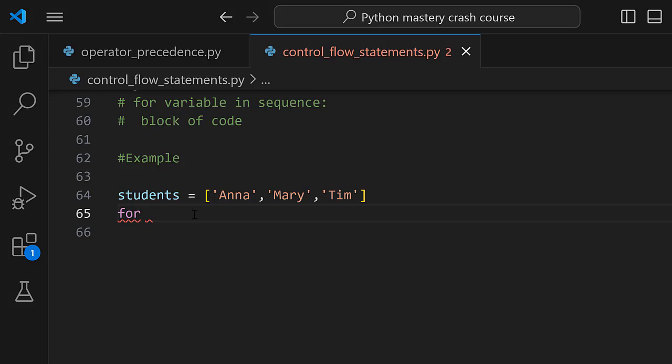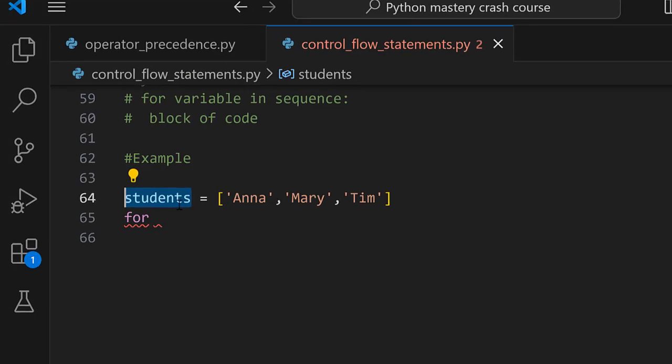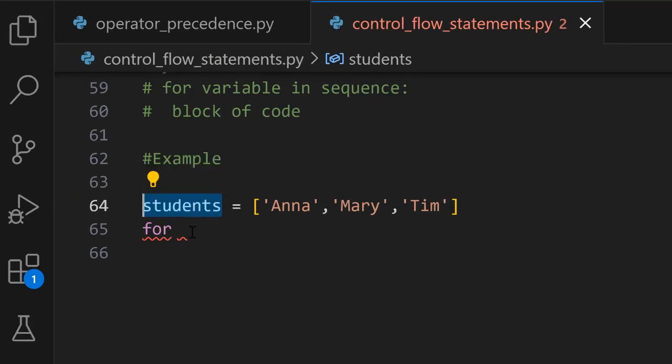The variable that we use to iterate through the sequence is always user defined, meaning that if our current variable is students, for us to be able to iterate over the students variable, we can actually use any user-defined variable as long as it is in line with what we are doing.